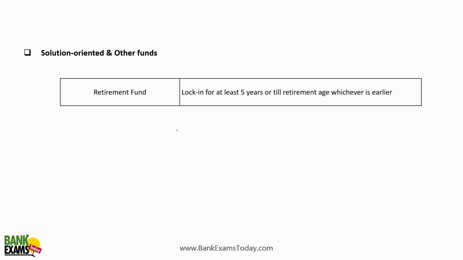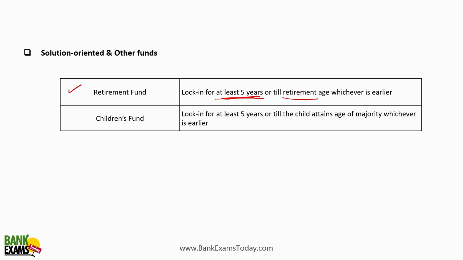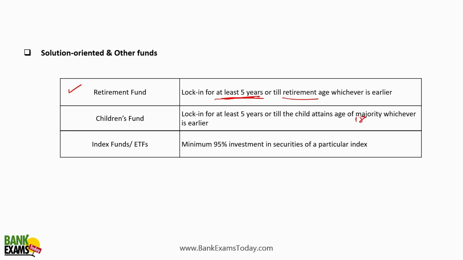Then there are solution oriented funds. There is a retirement fund. In the retirement fund, there is a lock-in period of at least 5 years or retirement age, whichever is earlier. In the children fund, lock-in period is 5 years or till the child attains the majority, 18 years of age, whichever is earlier. In the index funds, minimum 95% investments in securities of a particular index.